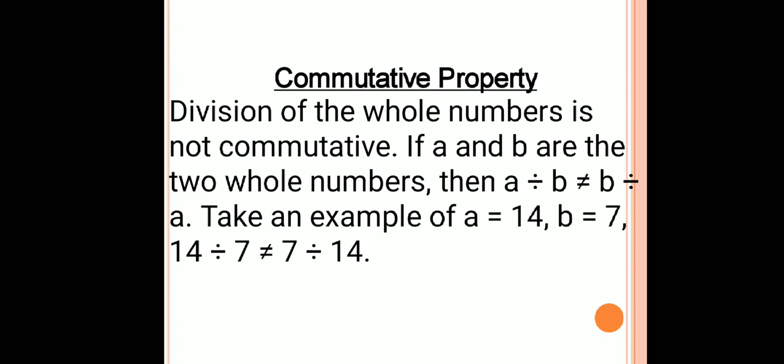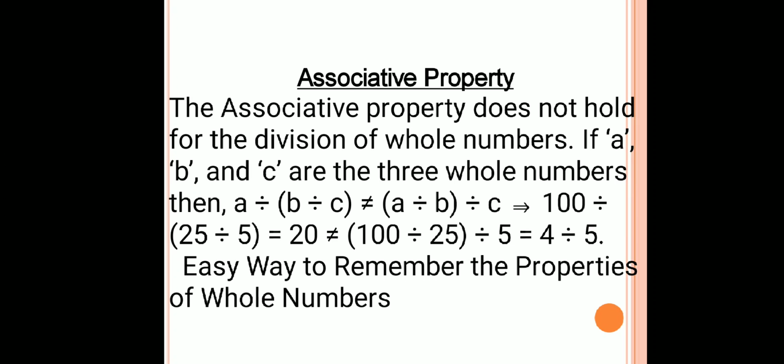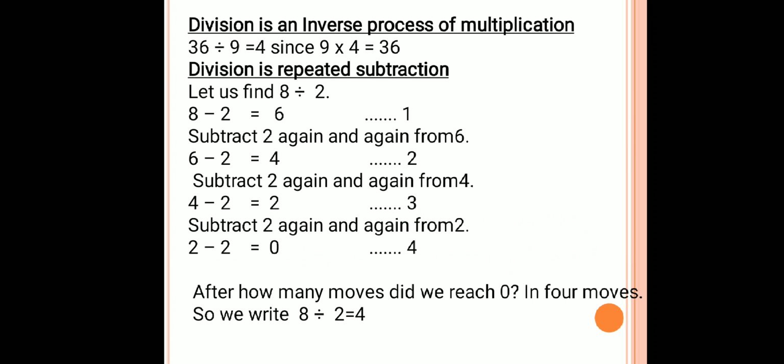Commutative property. Division of whole numbers is not commutative also. Associative property. Division does not hold for the associative property. Yes, you can see here. Division is an inverse process of multiplication. That is, if I divide 36 by 9, I get the answer 4, since 9 multiplied by 4 is 36 itself.